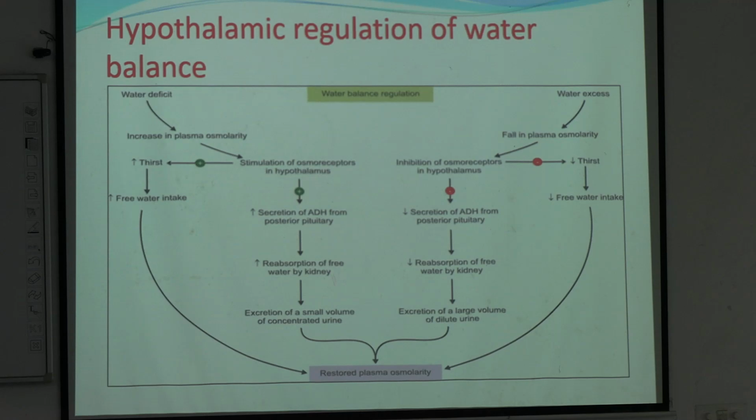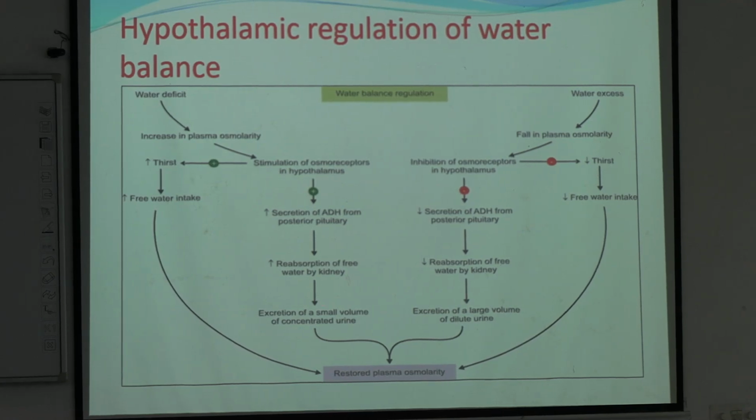What does it act on? It acts on the kidney. And how? By increasing reabsorption of free water from renal tubules. All right? So the excess urine that was being formed, it will prevent that. How?